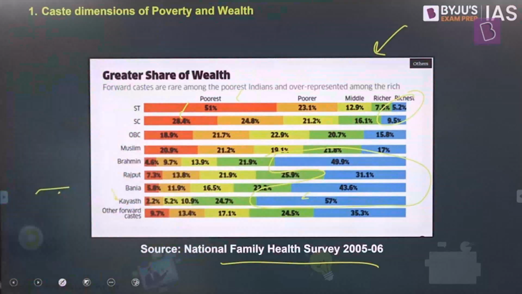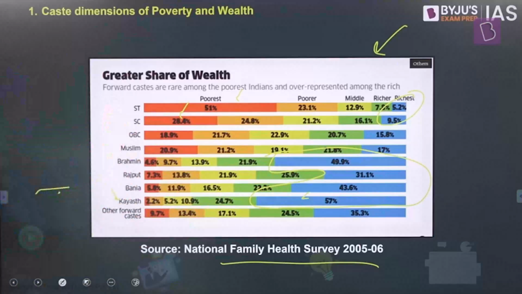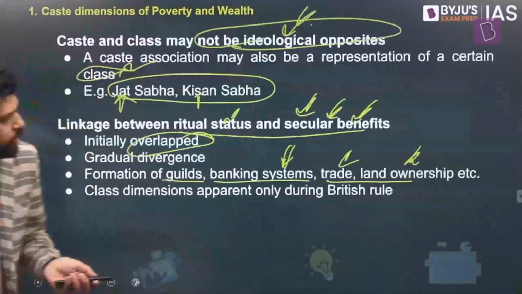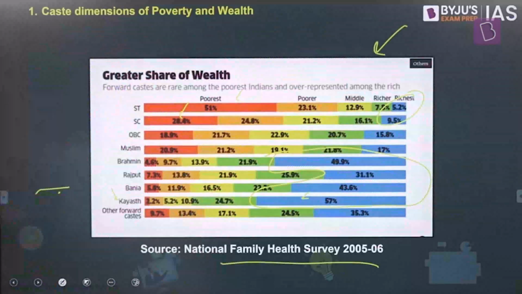Now see, this does not imply that everyone from the upper caste community will be rich. What you are trying to find out is what proportion of these particular castes are people who are affluent. And this is again data, National Family Health Survey. You can also look at recent data, you can also look at MPI data, right? So what you believe or what I believe might not be as important as the data that you have. I will always suggest look at the data, and maybe some of these things can get clarified there. And also just look at the comparative picture: scheduled caste, scheduled tribe, the lower castes, where they stand. This particular illustration is also there in your handouts. You can also cross-check it once.